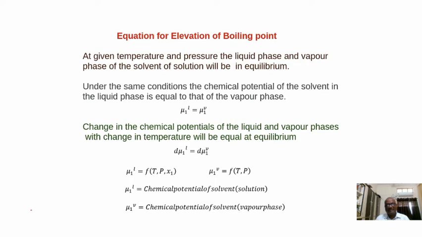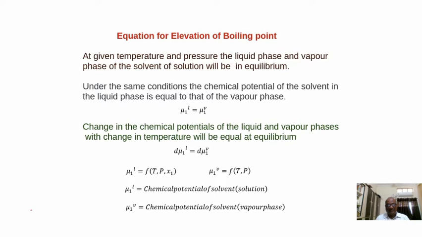Means there exists a reversible process. Forward is the evaporation, backward is the condensation. When the rate of evaporation becomes equal to the rate of condensation, the pressure exerted on the surface of the liquid is called vapor pressure. This state is called liquid-vapor equilibrium.